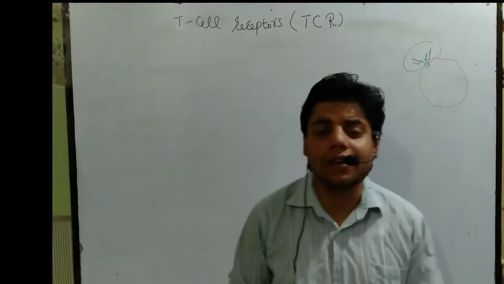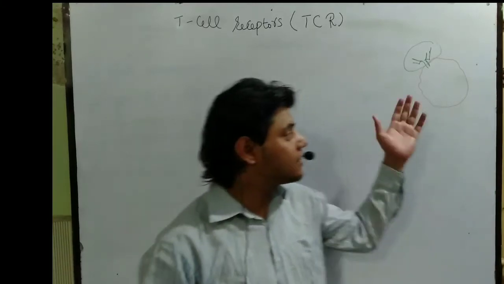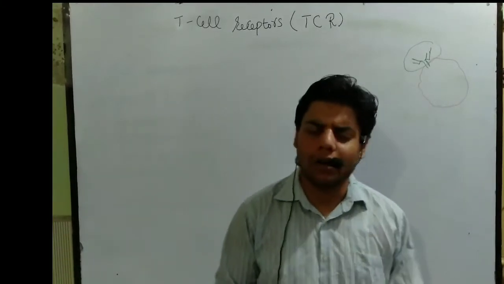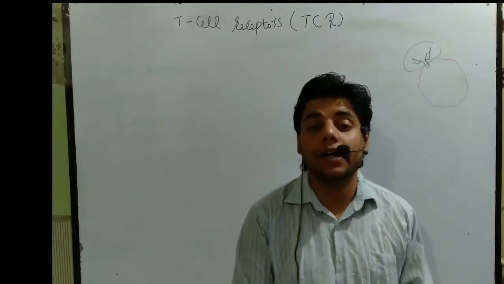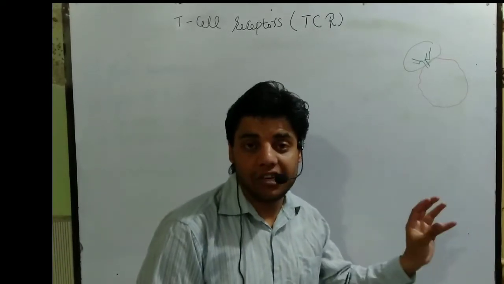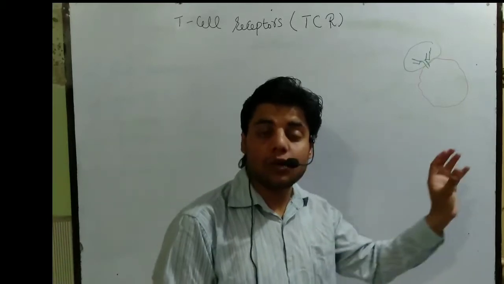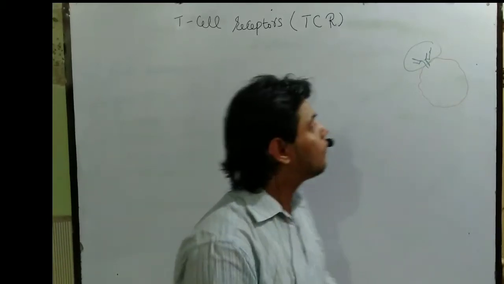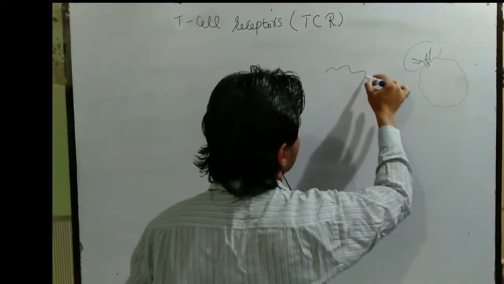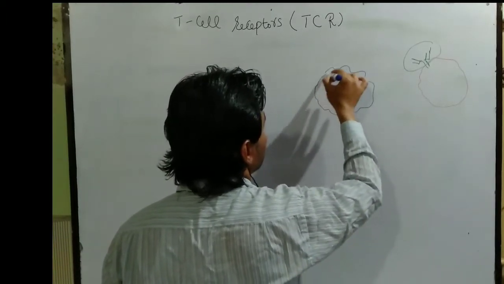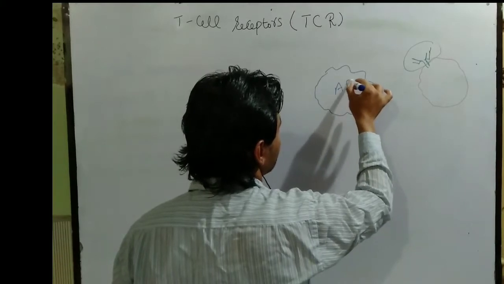Why is the T cell receptor present on the T cell? Because it can recognize the antigen which is presented by another cell. For example, let's suppose we have an antigen presenting cell.